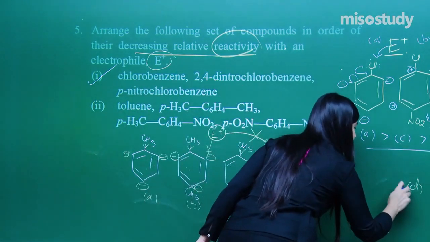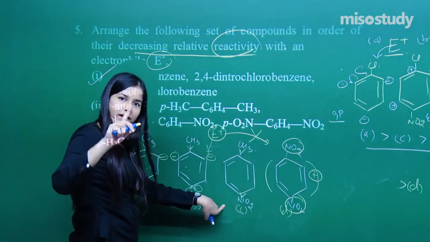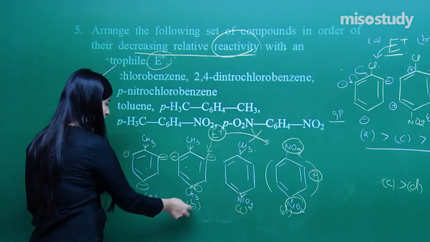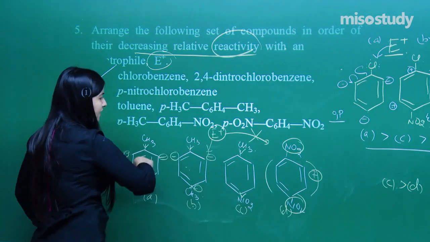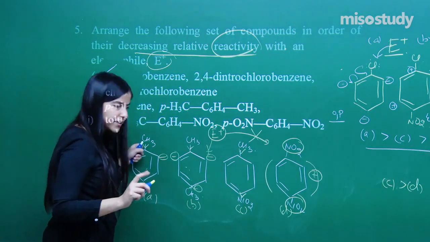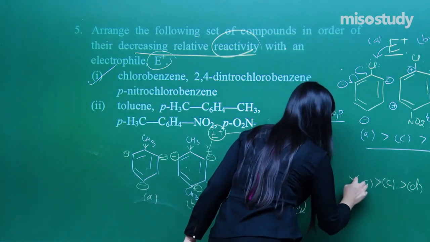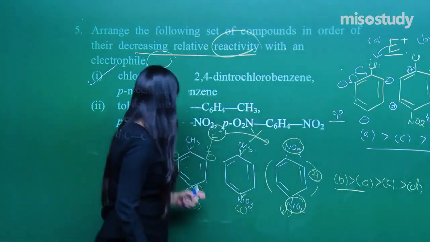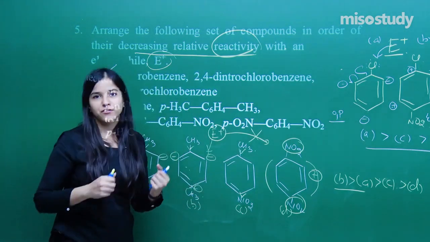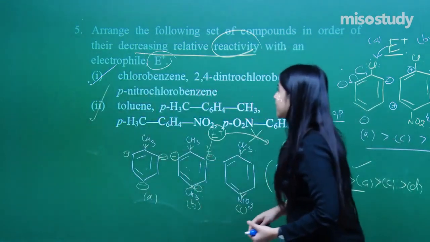So D, after that C, because it has one electron withdrawing group present. Now, if I talk about A and B, which one will have less attraction towards this E positive? It is this one, because it has only one donating group, so it is A. And then finally B, having two donating groups, inviting the electrophile, tempting the electrophile in fact. So here comes the order. Question number 5 done. Clear?